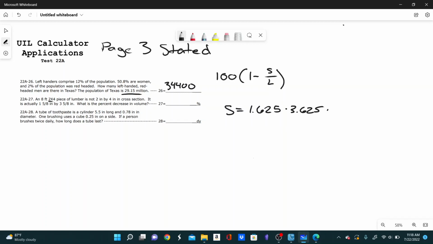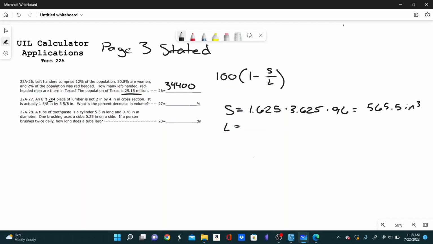Now the height for both of these is 8 feet, which comes out to 96 inches. And so if we multiply all of these together, we get the total volume of 565.5 cubic inches.